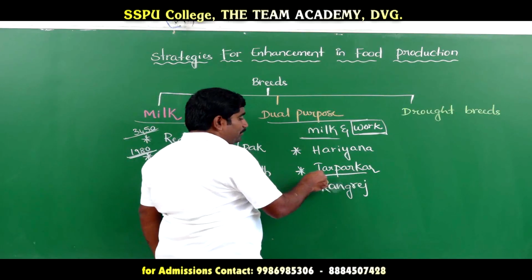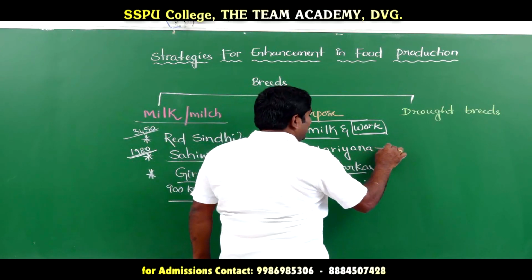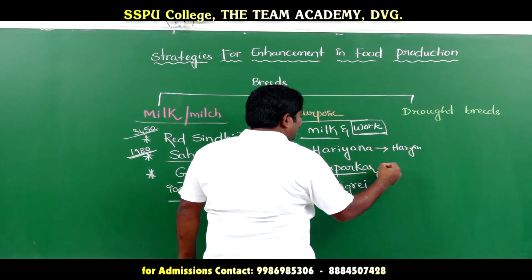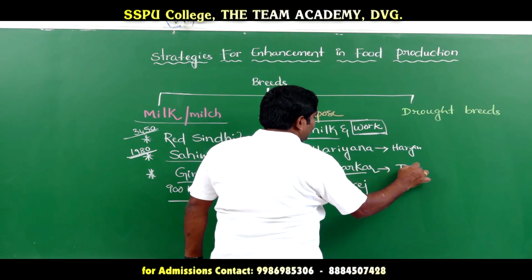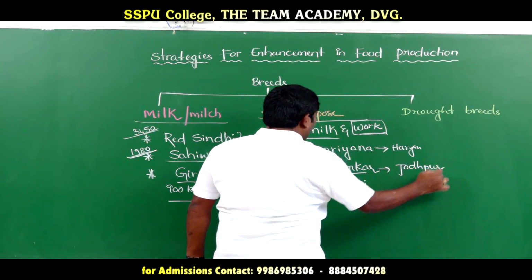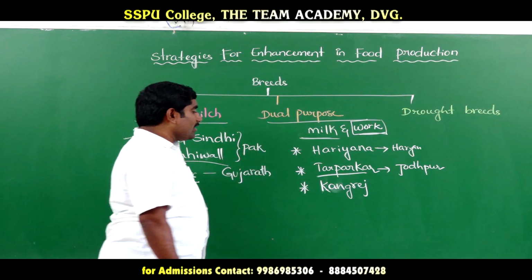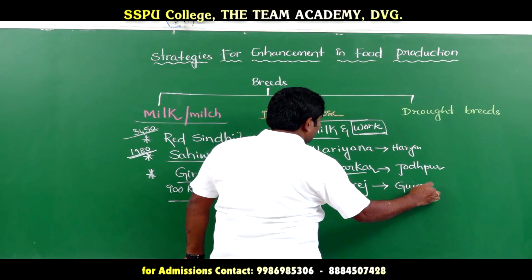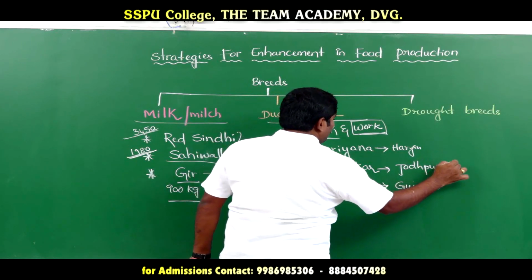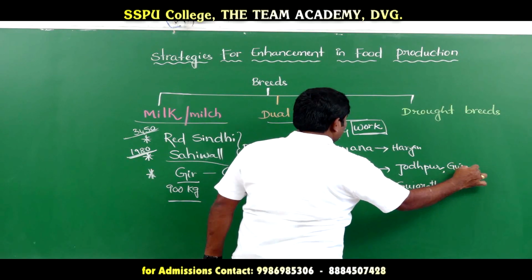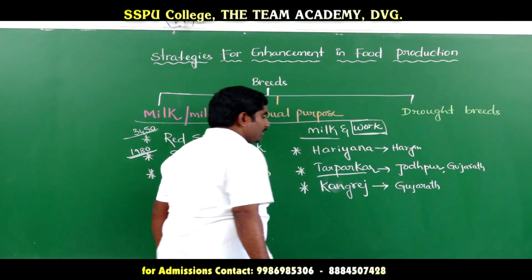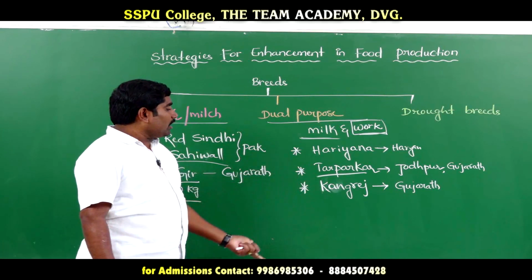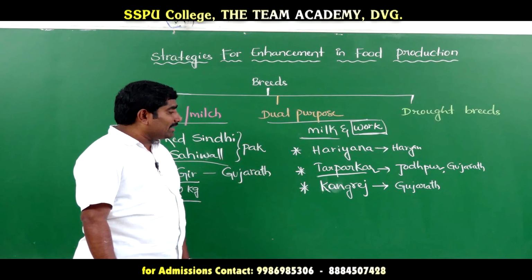Haryana is from Haryana, and the next one, Tharparkar, is from Jodhpur, Rajasthan. And Kankrej is from Gujarat. This is also present in Kutch, Gujarat. Tharparkar is also present in Kutch, Gujarat. So Tharparkar is from Jodhpur and Kankrej is from Gujarat.